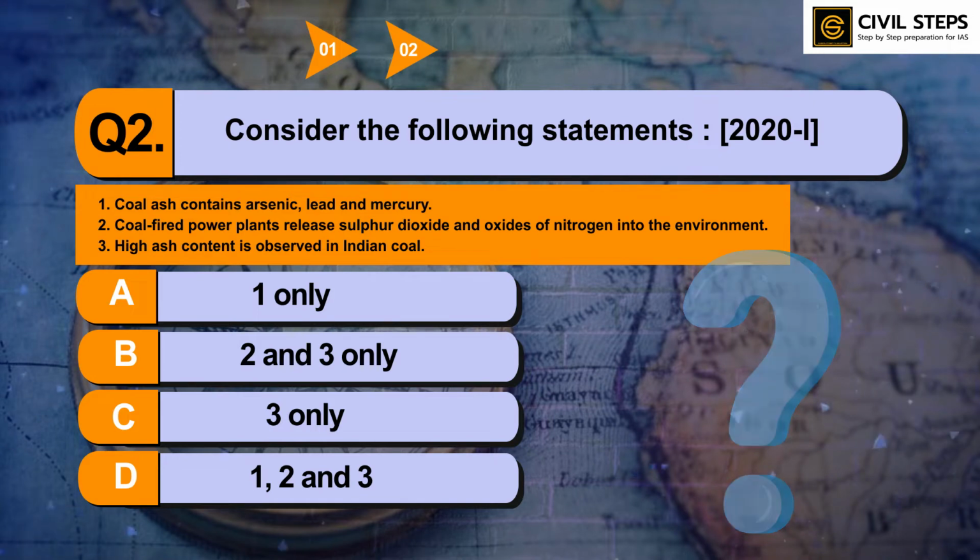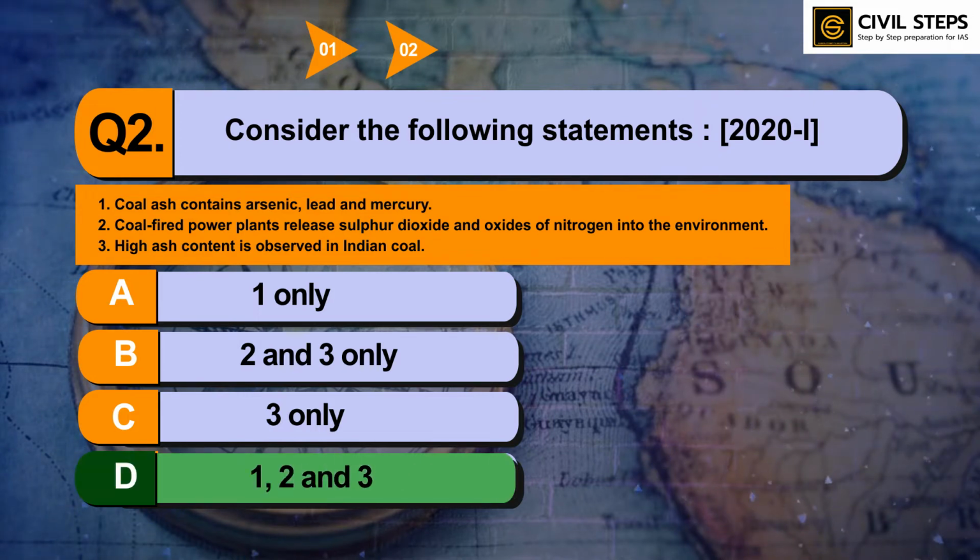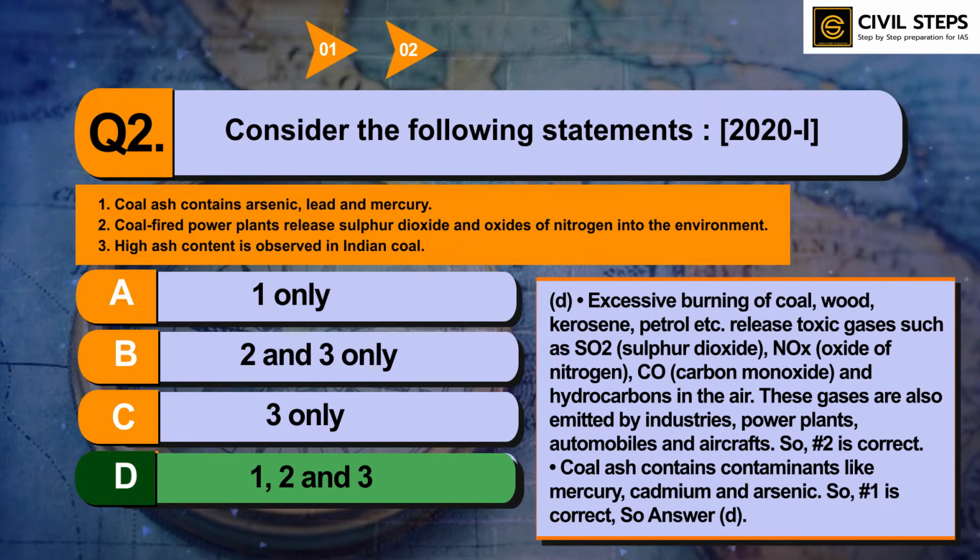So, the answer of this question is option D, 1, 2 and 3. Excessive burning of coal, wood, kerosene, petrol, etc. release toxic gases such as sulfur dioxide, oxides of nitrogen, carbon monoxide, and hydrocarbons in the air. These gases are also emitted by industries, power plants, automobiles, and aircrafts. So, statement number second is correct. And coal ash contains contaminants like mercury, cadmium, and arsenic. So statement number first is also correct. So the answer is option number D, 1, 2 and 3.